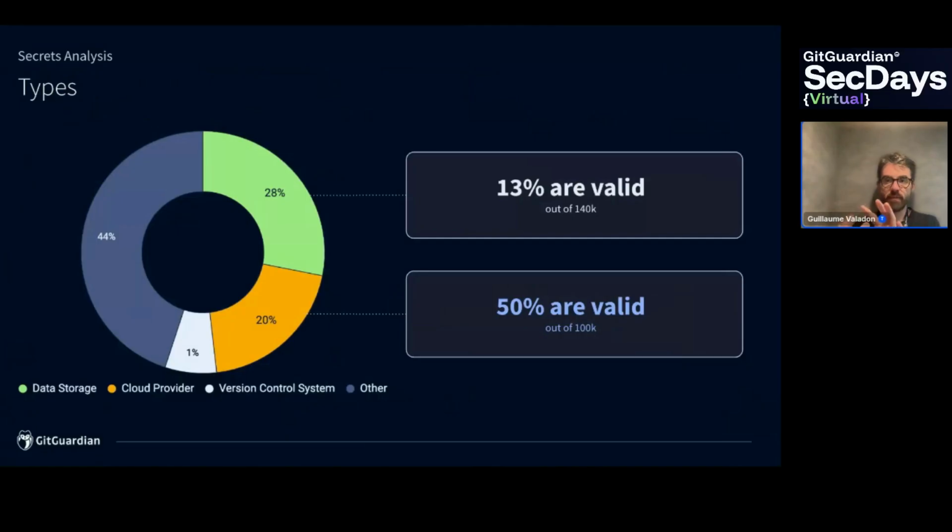Types, so again, validity and the types. Here we try to map the secrets in the DockerHub dataset to the 6 secret types that we presented before. 28% are related to data storage, 20% are related to cloud provider, and half of them are valid. That's a lot. That's most of our 100,000 secrets. They come from the cloud provider category. So that means that in DockerHub, there are secrets that could be used to target companies, could be used to target organizations.